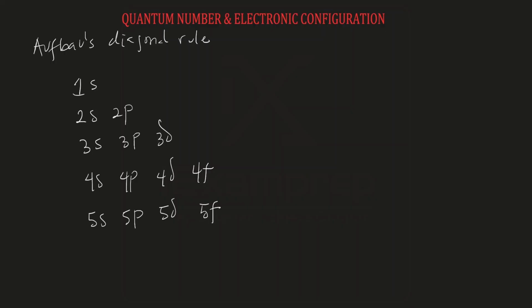I said that 1p does not exist because if you have 1p, it means that this is 1, the value for the principal quantum number. So principal quantum number n will be equal to 1. Then for p, the value of L is also 1. And remember that when n is equal to 1, we can only have L equal to 0. L cannot be equal to 1. That is why you cannot have 1p. That's the same reason why you cannot have 2d, and the same reason why you cannot have 3f. Because if you say 3f, it means that n is equal to 3 and L is also equal to 3, and that is not possible.